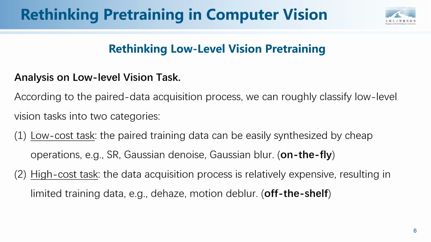Now, let us revisit low-level vision pre-training. To begin with, we first analyze the characteristics of low-level vision tasks. According to the paired data acquisition process, we can roughly classify low-level vision tasks into two categories: low-cost and high-cost tasks. Low-cost task. The paired trained data can be easily synthesized by cheap operations. For example, SR, Gaussian denoise, Gaussian deblur. High-cost task. The data acquisition process is relatively expensive, resulting in limited training data. For example, dehaze, motion deblur.